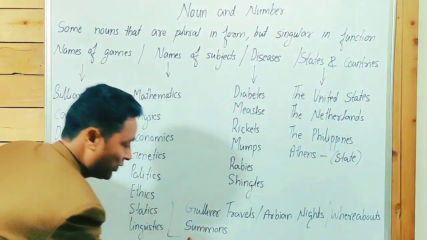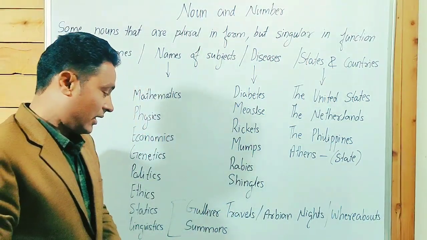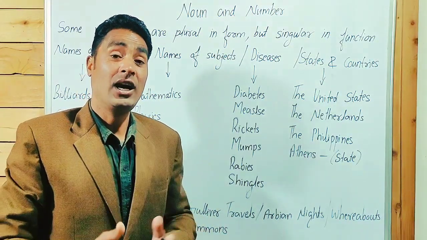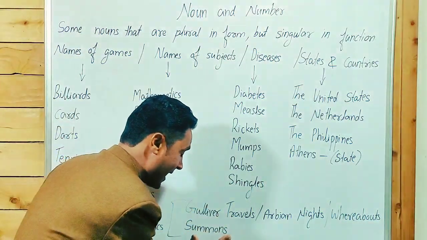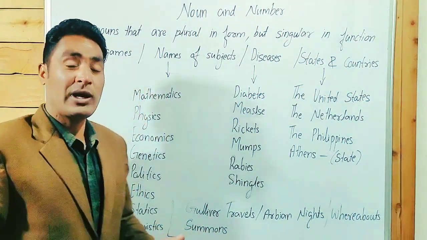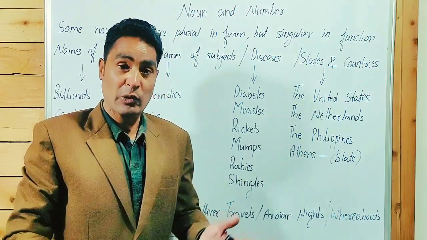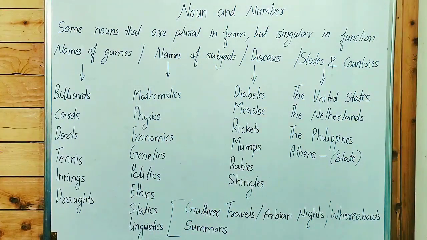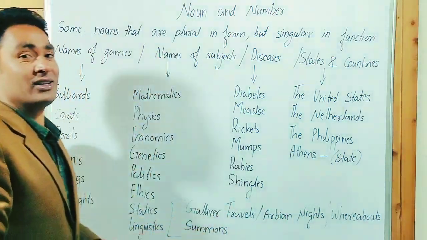Summons, guys, point to be noted: summon, S U double M O N S, is a verb. When we talk about the noun, we have to add s for singular and plural: summonses, plural. We have to add es at the end of the noun. In the next slide, we will see some examples.